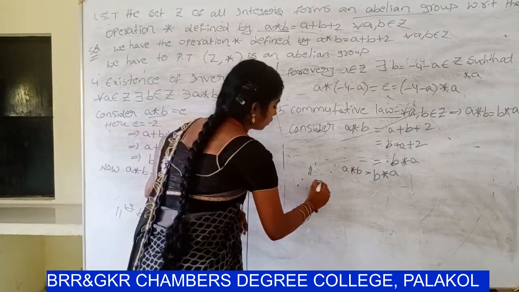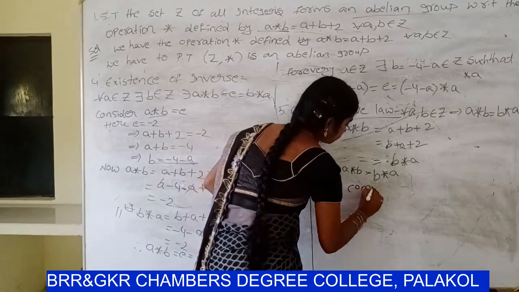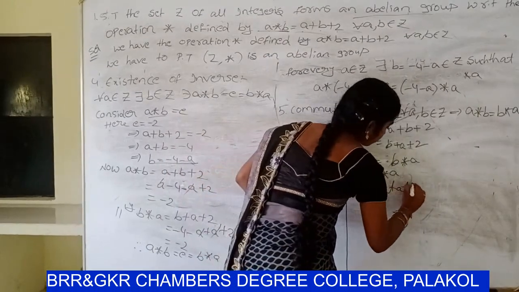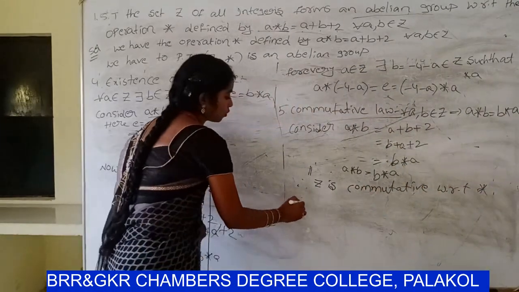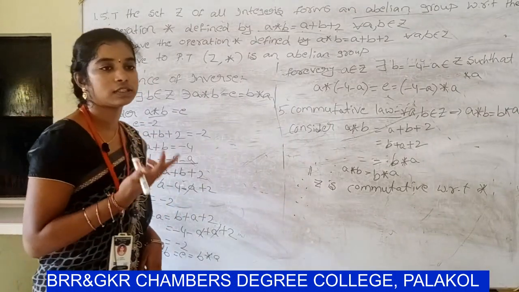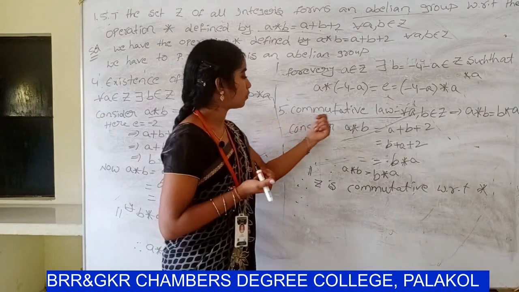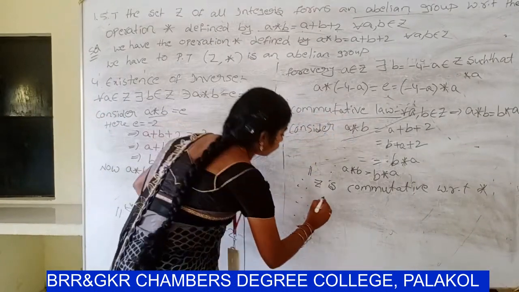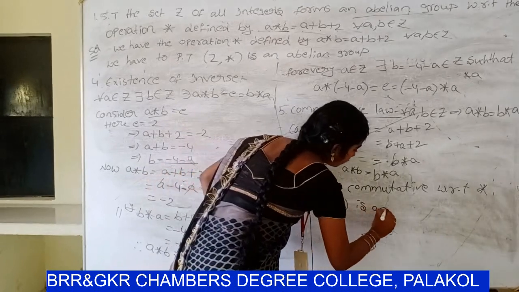So therefore Z is commutative with respect to star. So 5 properties exist: first one closure law, next associative law, third existence of identity, fourth one existence of inverse, and finally commutative law. So therefore (Z, star) is an abelian group.